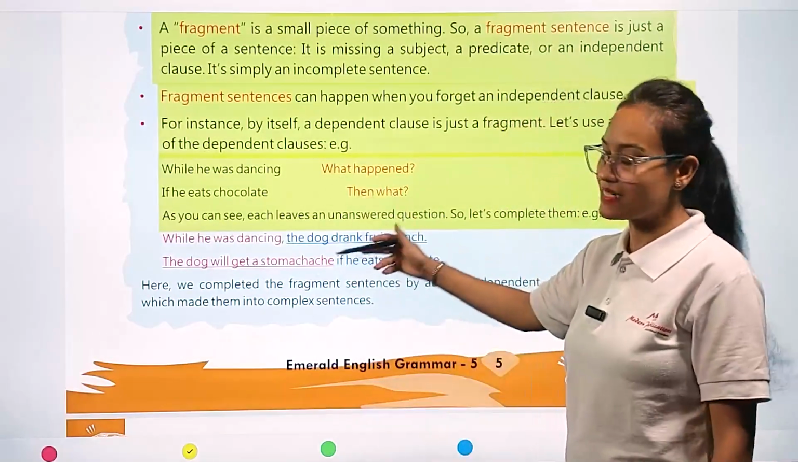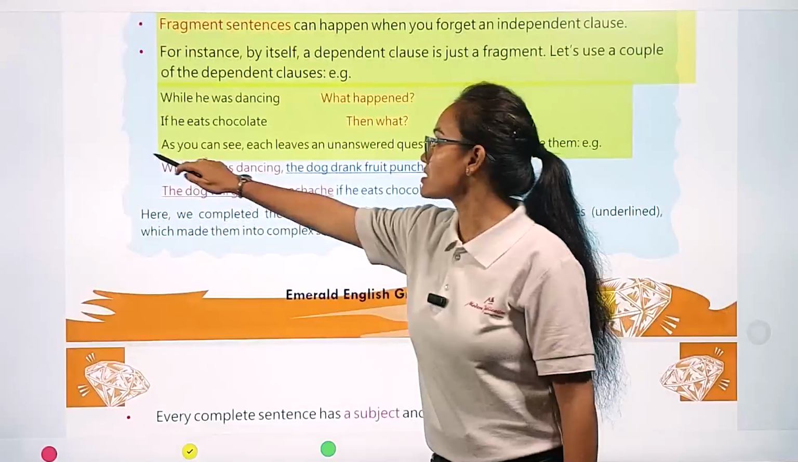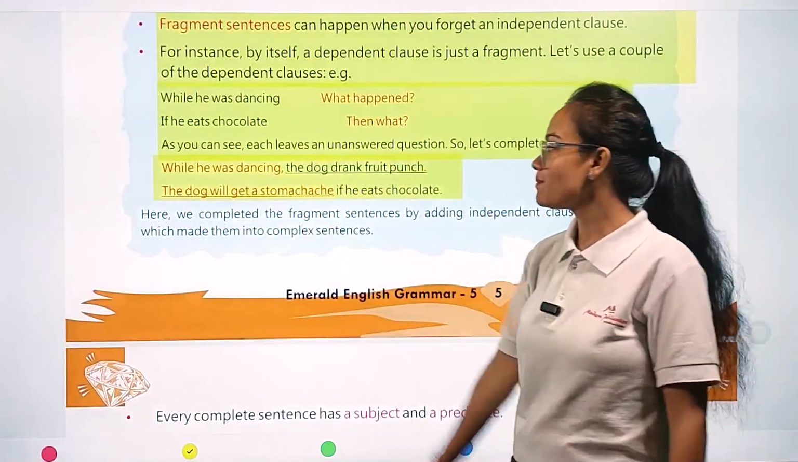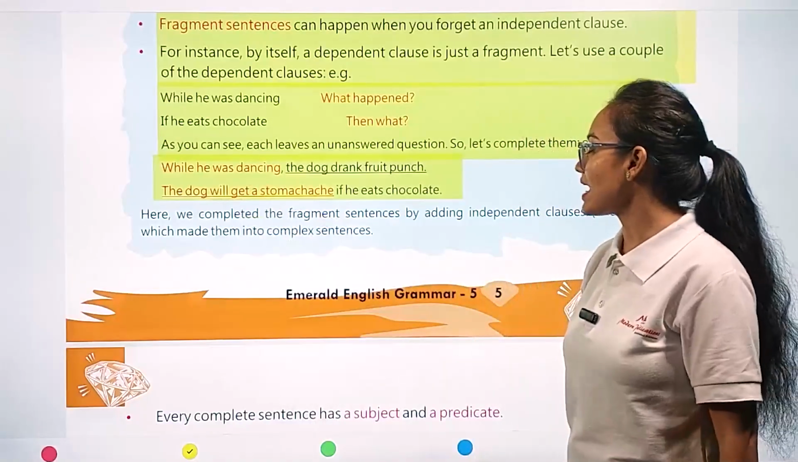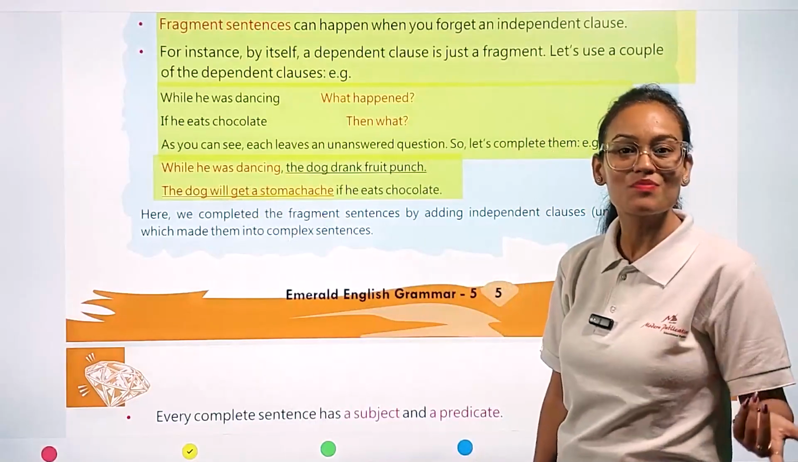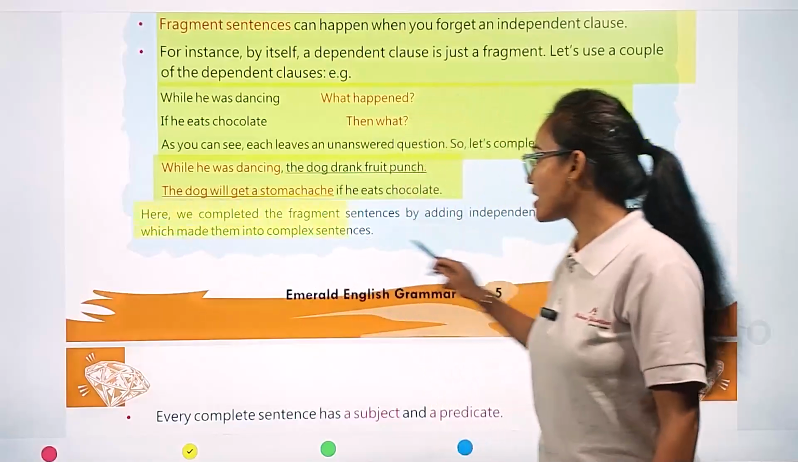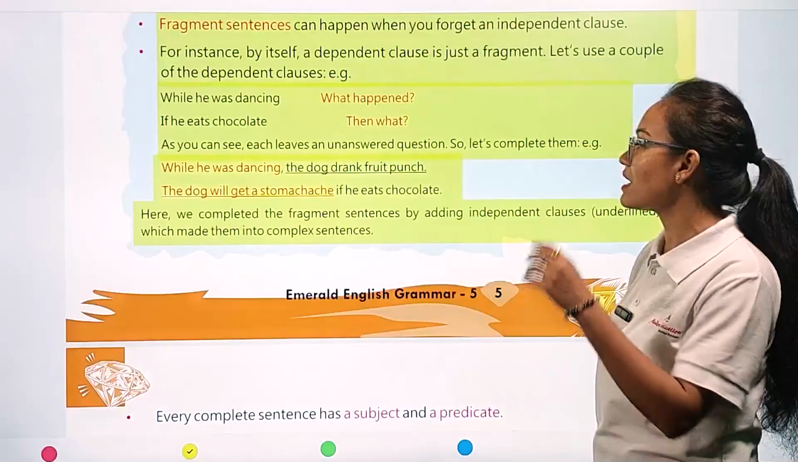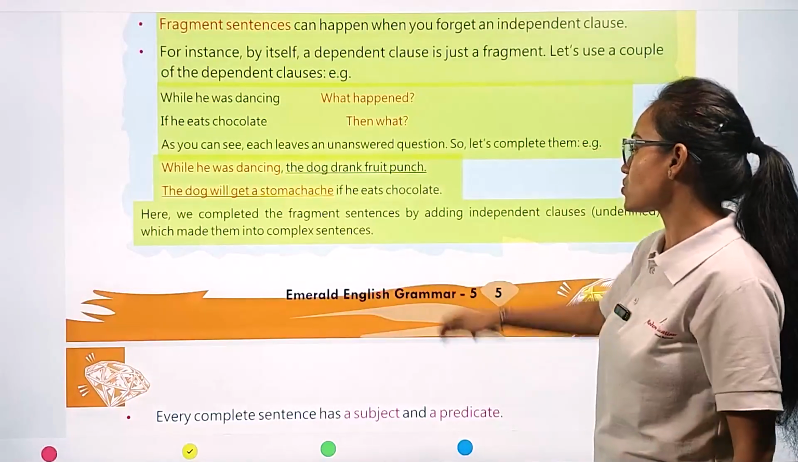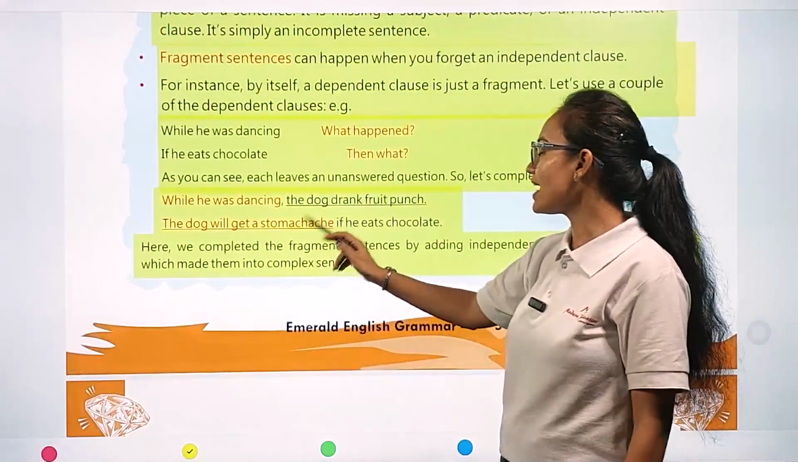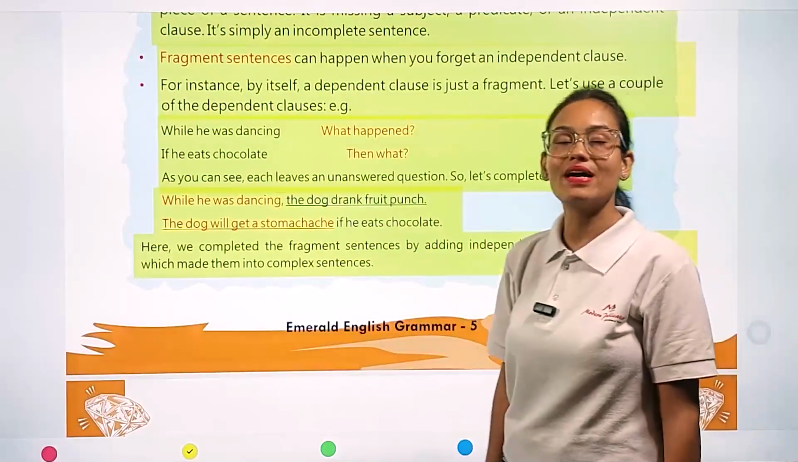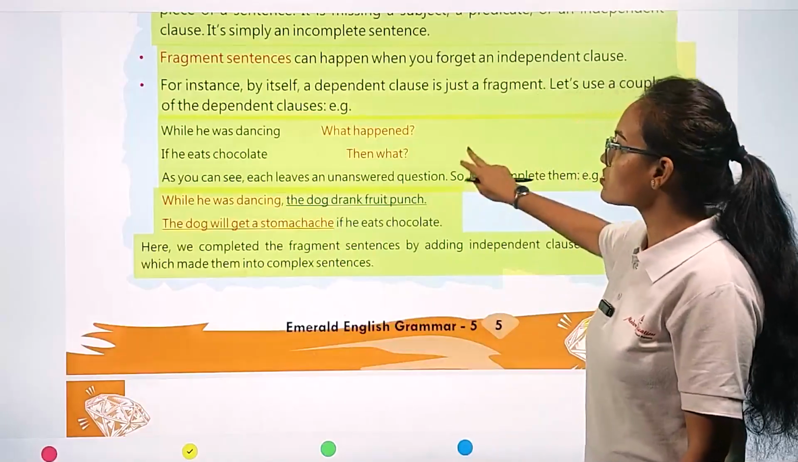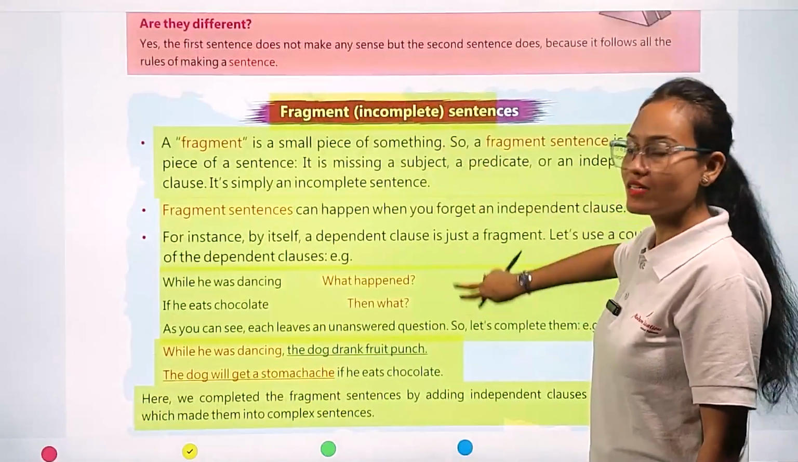So now let's complete it. While he was dancing, the dog drank fruit punch. This is a complete sentence. The dog will get a stomach ache if he eats chocolate. Complete sense. Okay. So here we completed the fragment by adding an independent clause, underlined, which made them into complex sentences. My dear student, here we added an independent clause to make a meaningful sentence. Okay, so this is all about our fragment sentences.